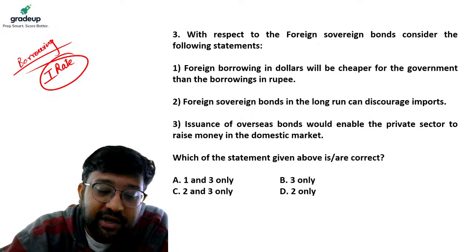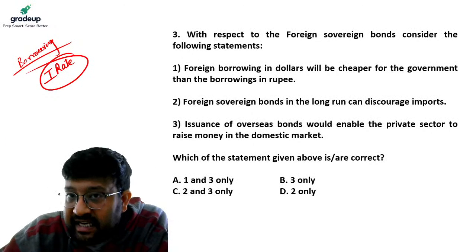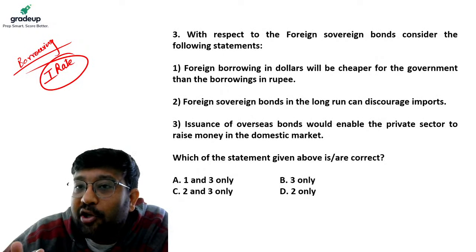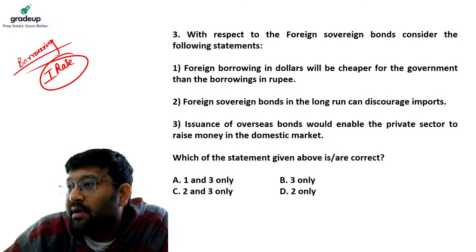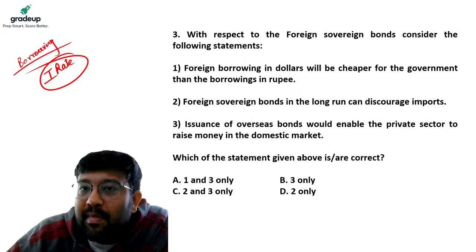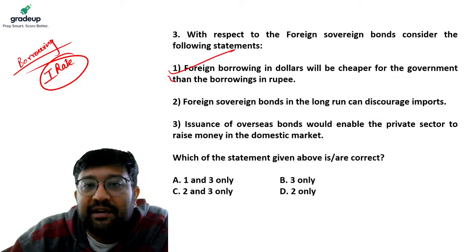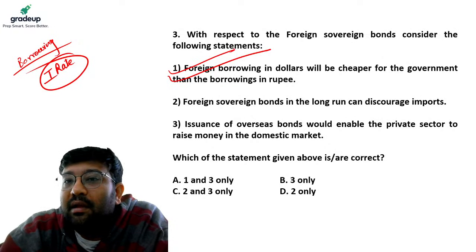When we are borrowing in dollars from abroad, the interest rate which we have to pay, which is the cost of borrowing that money, is lower, because in the foreign market the money is available at a cheaper interest rate. So this becomes right.